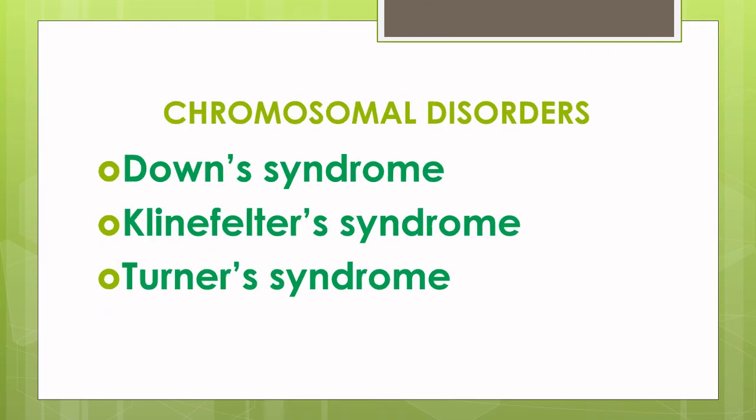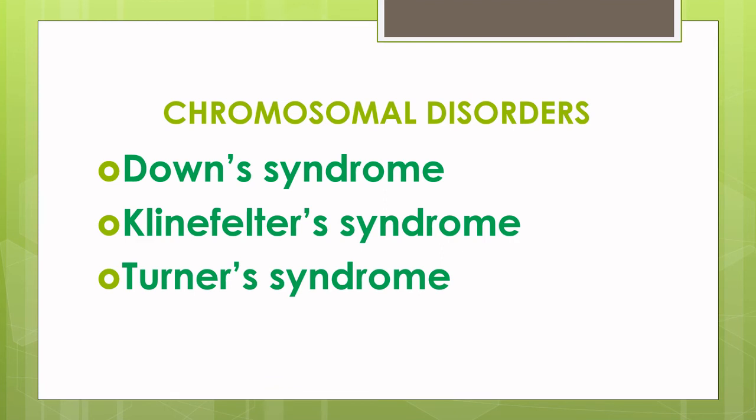Now let us look at chromosomal disorders. So the first one is Down syndrome. Chromosomal disorders that arise due to failure of segregation of chromatids during cell division result in the gain or loss of chromosomes, and this is what is known as aneuploidy. Chromosomal disorders that arise due to failure of cytokinesis after the telophase stage of cell division result in an increase in the whole set of chromosomes in an organism, and it is known as polyploidy.